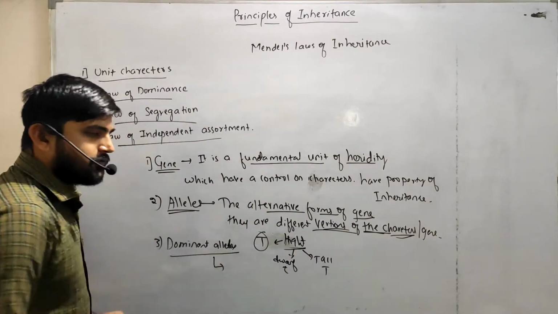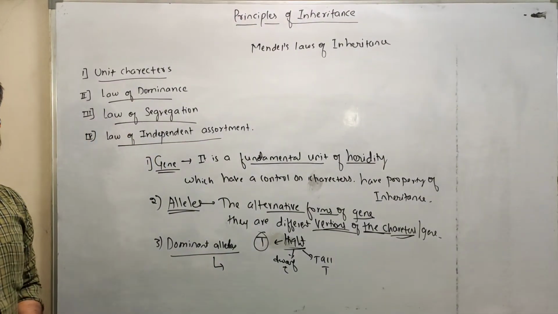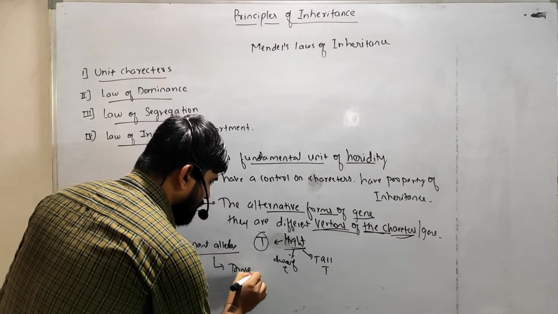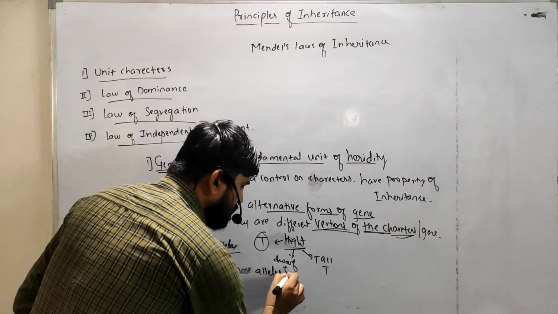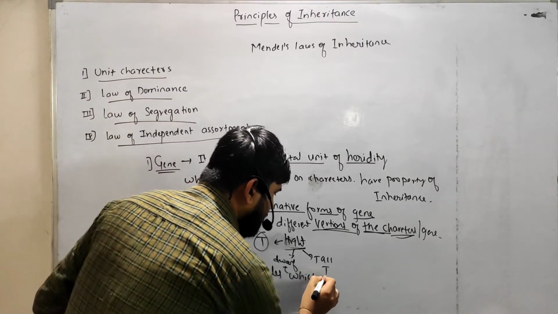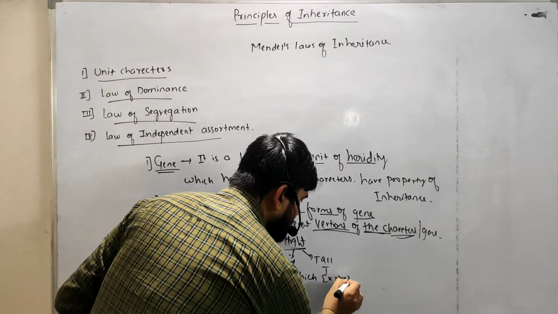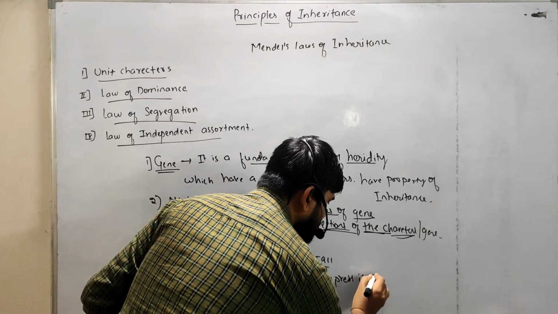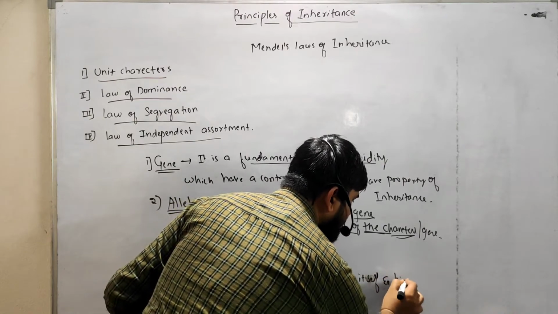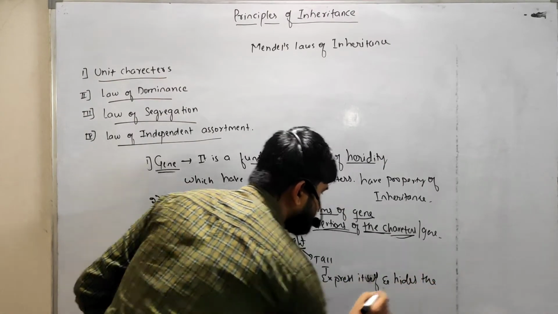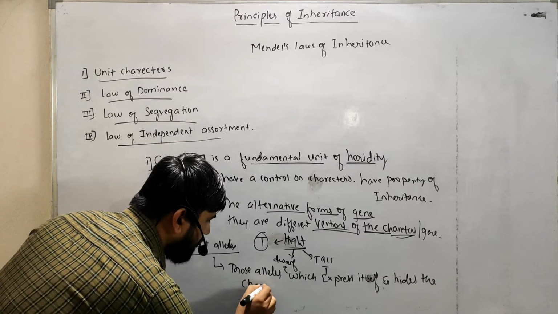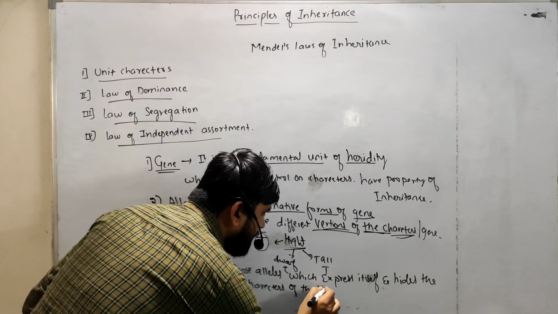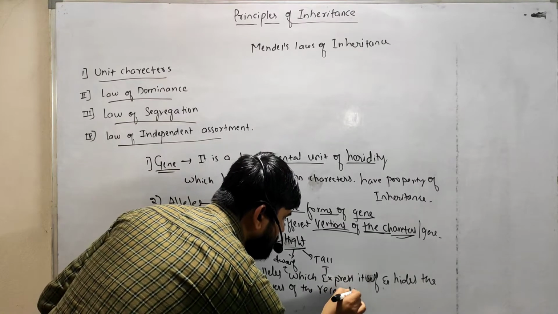Those alleles which express themselves and hide the character of the recessive genes.